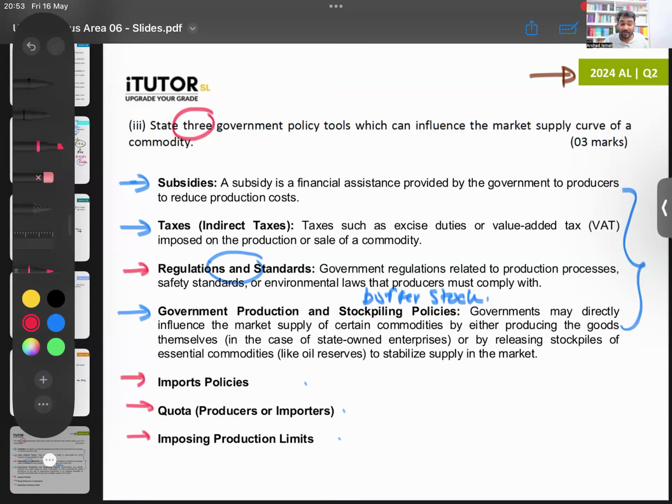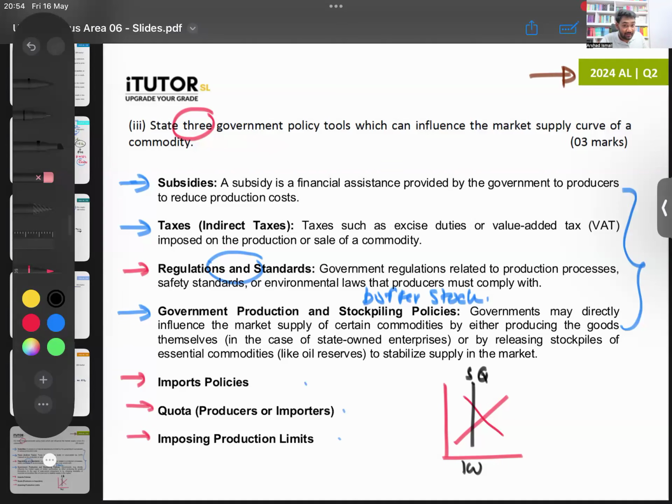Buffer stock limit we talked about in unit number 3. Quotas affect supply limit. For example, when you put a quota, the supplier will only be able to supply a specific amount. Let's say this is supply, this is the demand. You might put a quota at, let's say, 100 units. This is the supply after the quota. We don't go into these diagrams in detail in your syllabus. So government might say only supply 100 units, and that does have an impact. Diagram you don't need to know, don't worry.